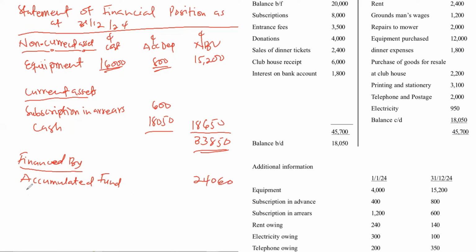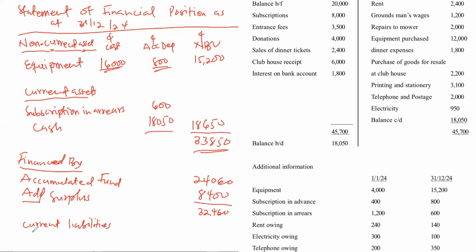Then we add surplus, which is 8,400. So when we add surplus, we get 32,460. Then we come to our current liabilities, and we list all the current liabilities in the question.